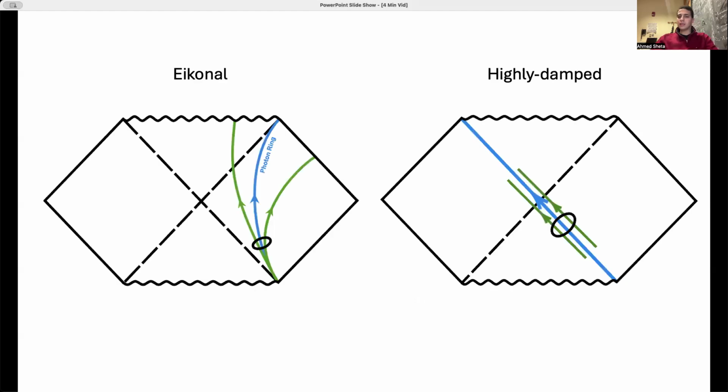limits. One of the things I discuss in the poster is how this hidden symmetry structure is indeed controlled by universal aspects of black hole backgrounds, namely its bound massless geodesics. In Schwarzschild, there are two classes of such geodesics: the photon ring, shown on the left, which controls the eikonal modes, and the horizon generators, shown on the right, which controls the highly damped modes.